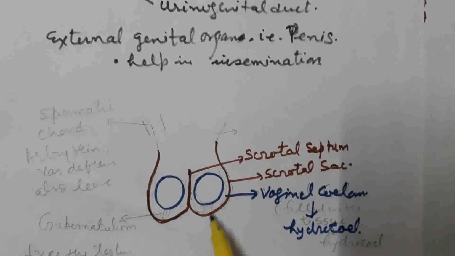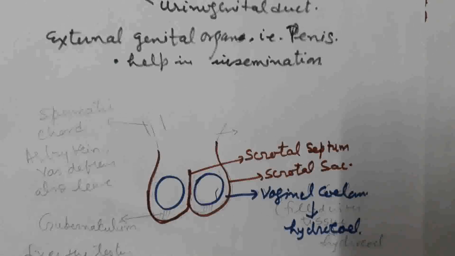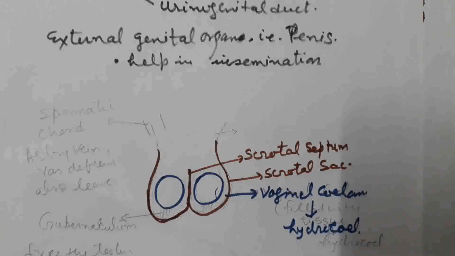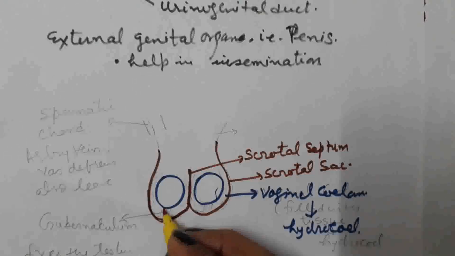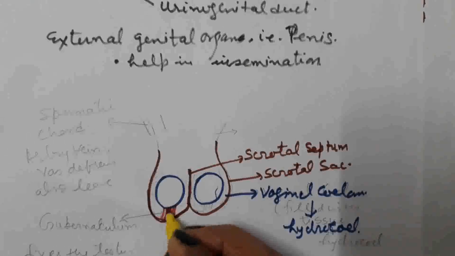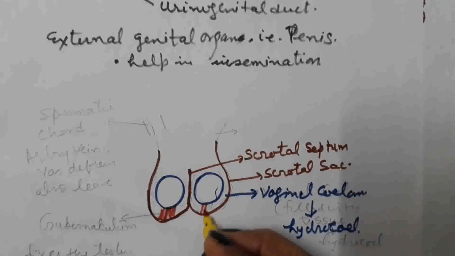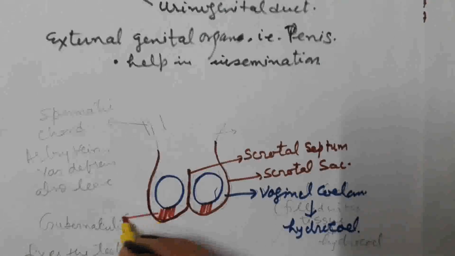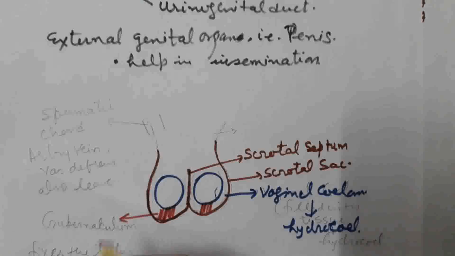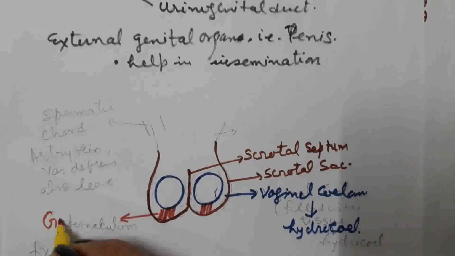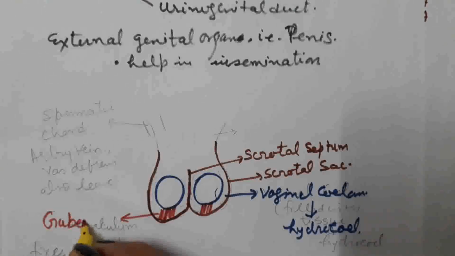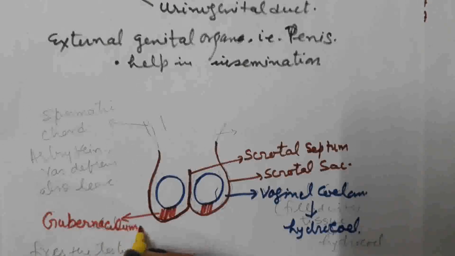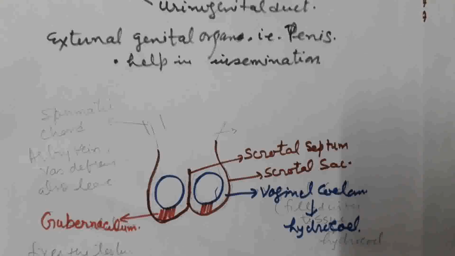How is the testis fixed in this scrotal sac? There is a tissue which we call the gubernaculum, which fixes the testis into the scrotal sac.